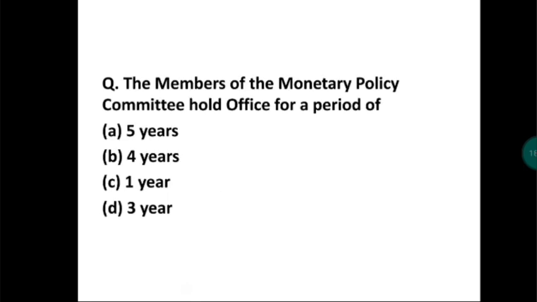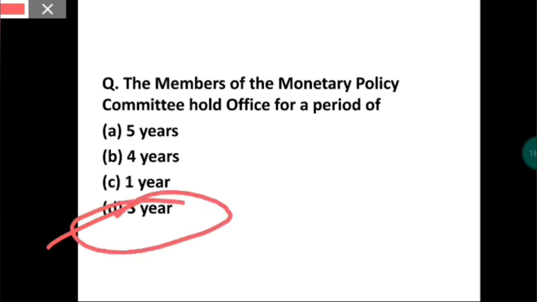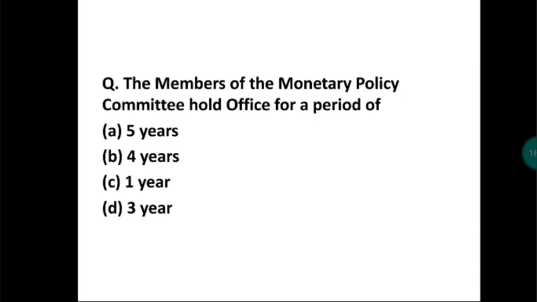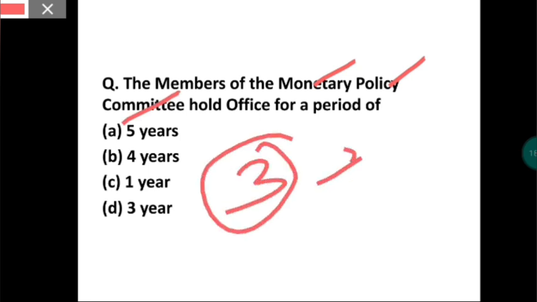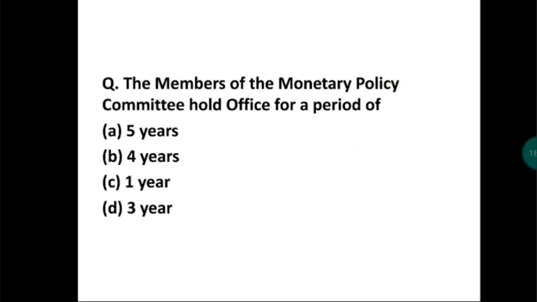Now next question. The members of the Monetary Policy Committee hold office for a period of? The members of the Monetary Policy Committee hold office for 3 years. Okay, so you have to remember this. They hold the office for 3 years. How can you remember? I'm just telling a weird trick. Monetary Policy Committee has 3 letters. So remember 3 years. The members of the Monetary Policy Committee hold office for a period of 3 years. Now next question.